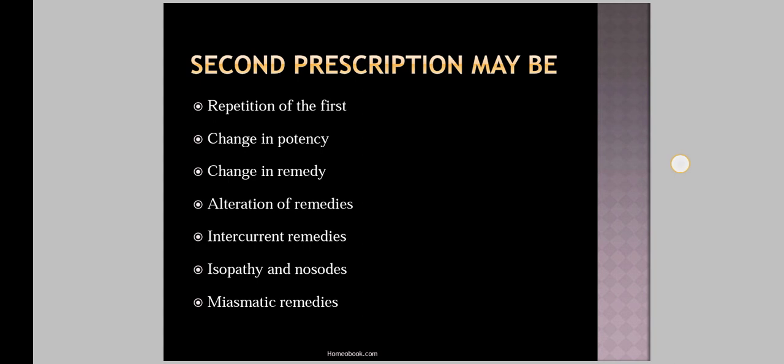That is, you have to retake the case, do fresh case taking, and prescribe the next remedy, and that we call antidoted in an offensive manner.